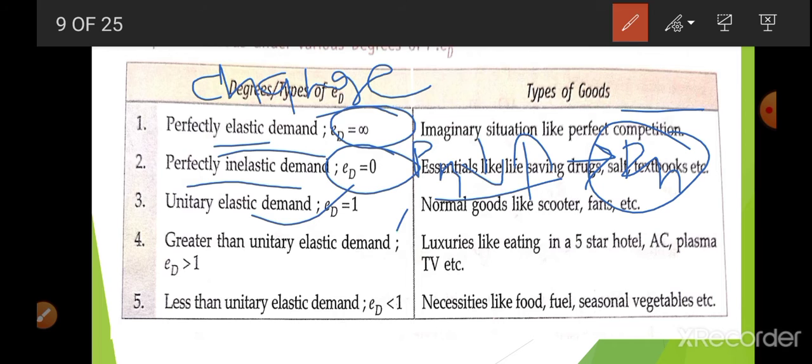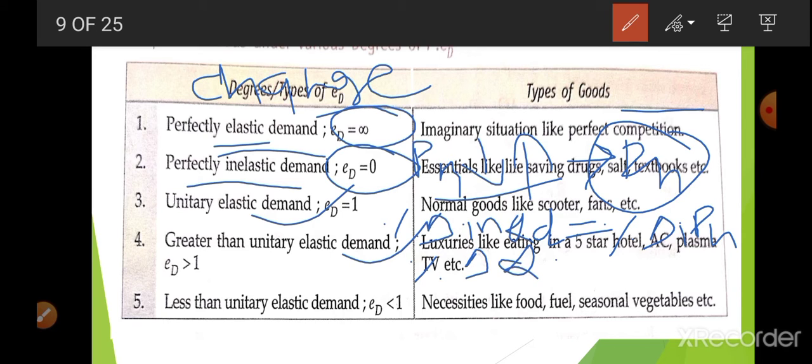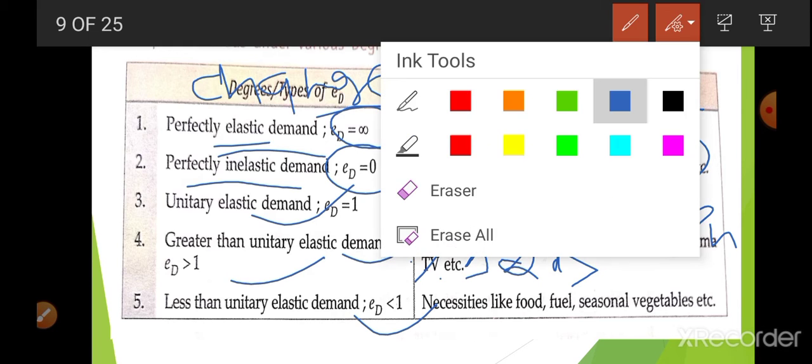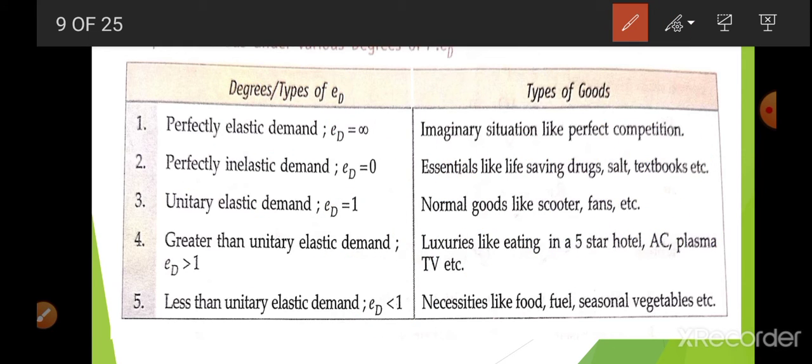Unitary means percentage change in quantity demanded is equal to percentage change in price of X. So this is unitary. Here, percentage change in quantity demanded is greater than percentage change in price. Here, less than. Now where do we find these situations?